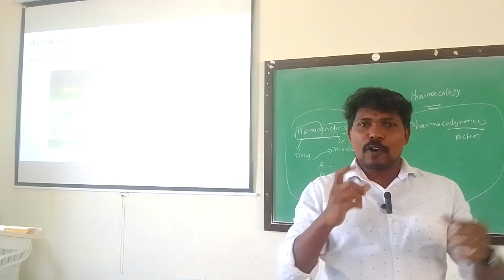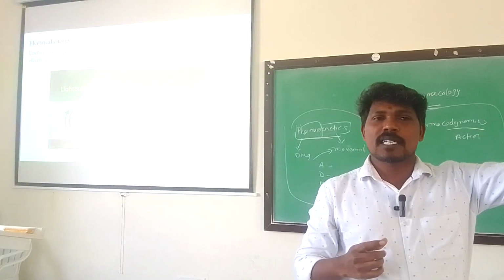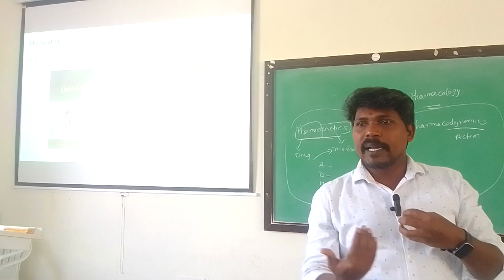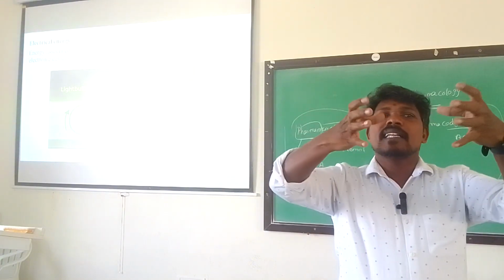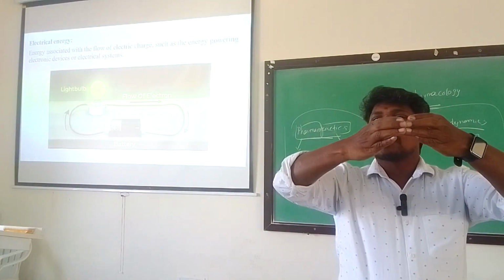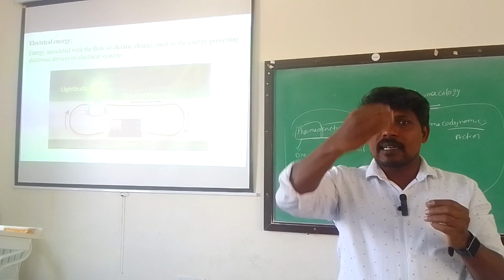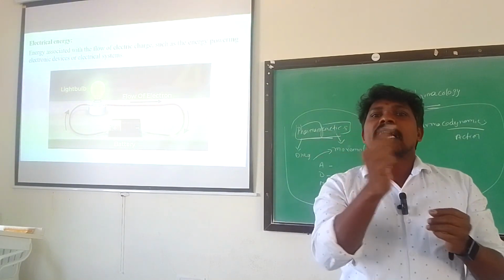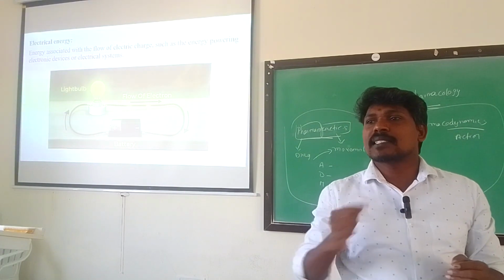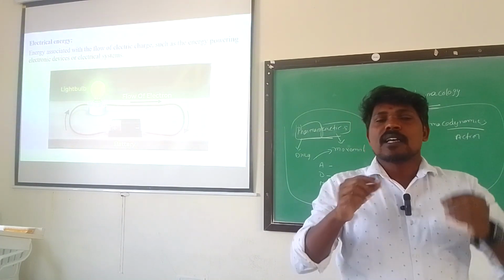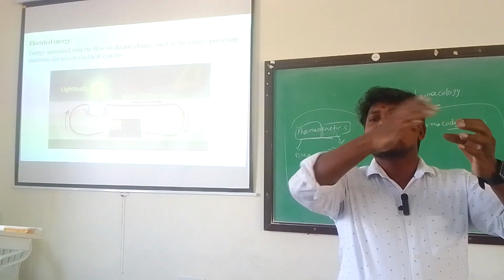In hydro, potential energy is converted into kinetic energy; the water is coming and rotating the turbine. When the turbine is rotating, around the turbine there is a magnetic coil, coiled with electric wire. Because it is rotating, the magnetic flux is continuously changing.